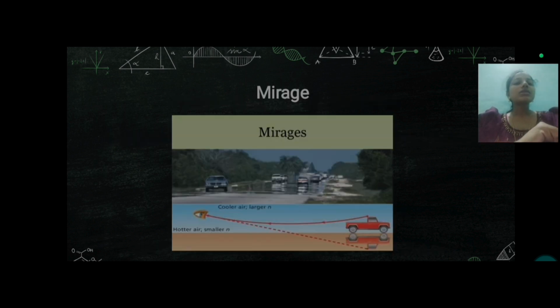So this picture shows that when we see an image from the ground, there is an illusion because of the air present in both regions, the upper region and the lower region.